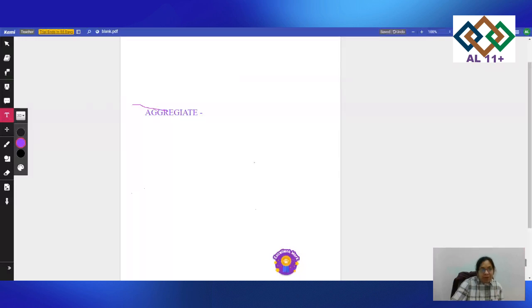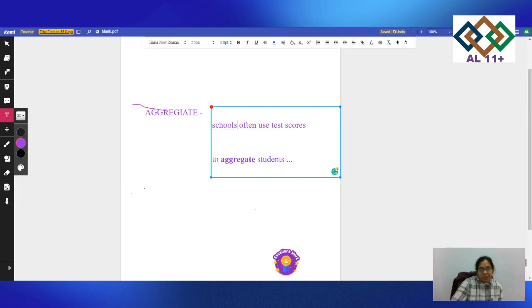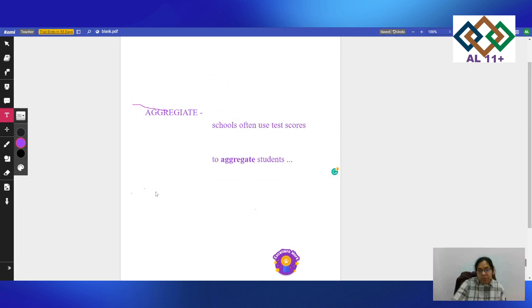Another sentence which I really like is, I'll make it for you guys. The schools often use test grades to aggregate students. To aggregate students is to combine the scores of the students, something like that. So you could tell the child that, yes, I have given you the meaning of the word aggregate. Now it's your turn to know what the meaning is.